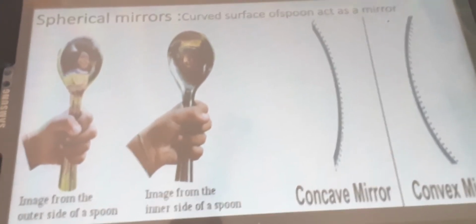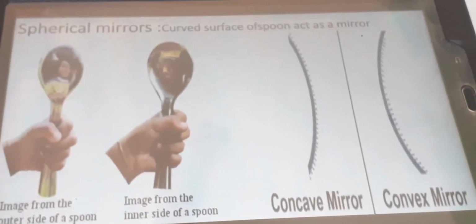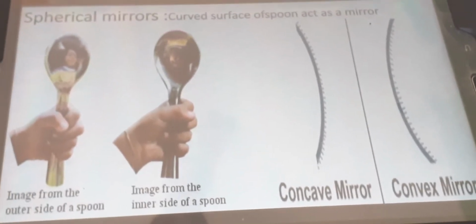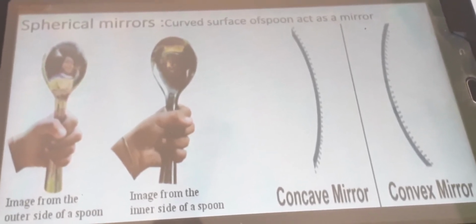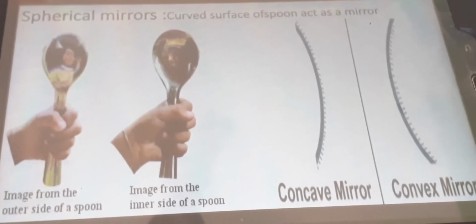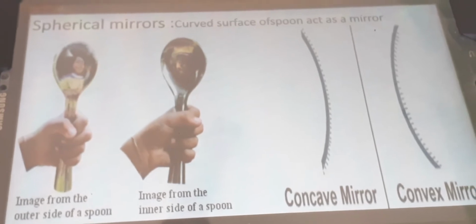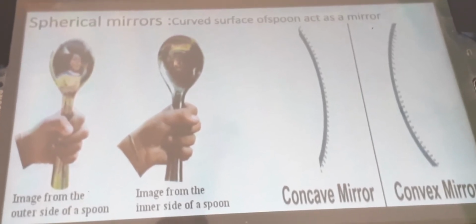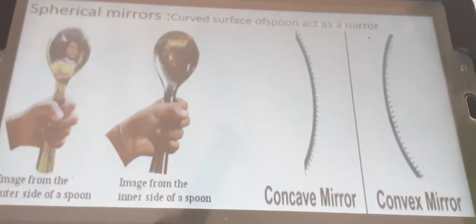Yes, we can see a same size image. Look at yourself in the spoon. Do you observe your image? Yes, you can observe your image in a spoon also. So from that, what do you understand? A spoon also acts as a mirror. We can use a spoon or any curved shining surface to see our image.